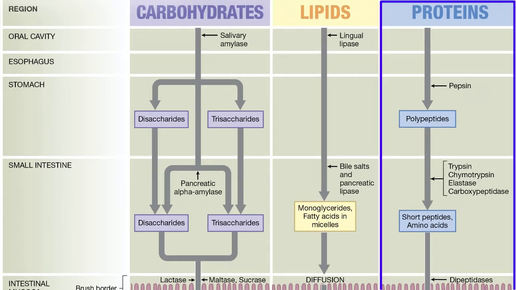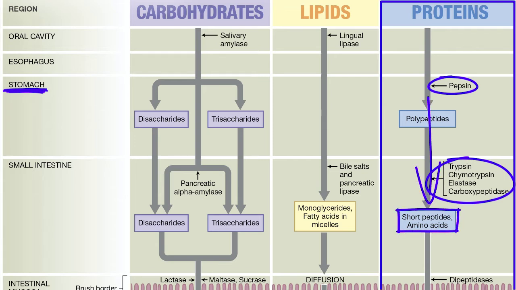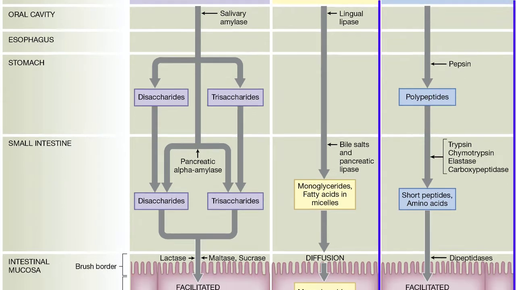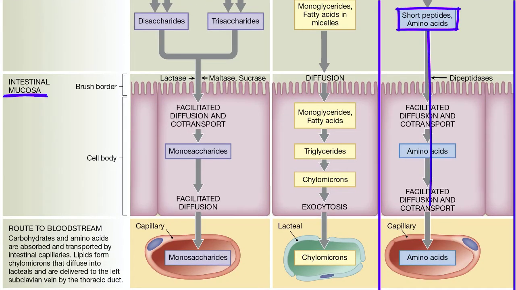Proteins are incredibly complex molecules to digest and require chewing, followed by exposure to low pH and pepsin in the stomach. Multiple enzymes within the small intestine, including trypsin, chymotrypsin, elastase, and carboxypeptidase, break down proteins into short peptides and amino acids. Amino acids are absorbed into the intestinal epithelium and, like simple carbohydrates, are released into capillaries.